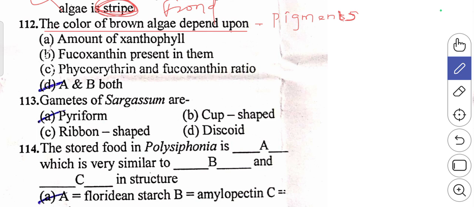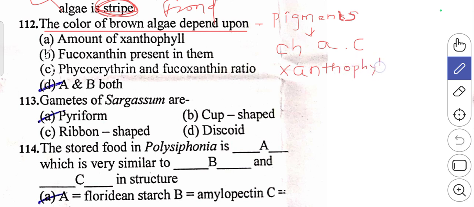In brown algae, we mainly studied chlorophyll a and c. Along with this, you also studied other pigments like xanthophyll.